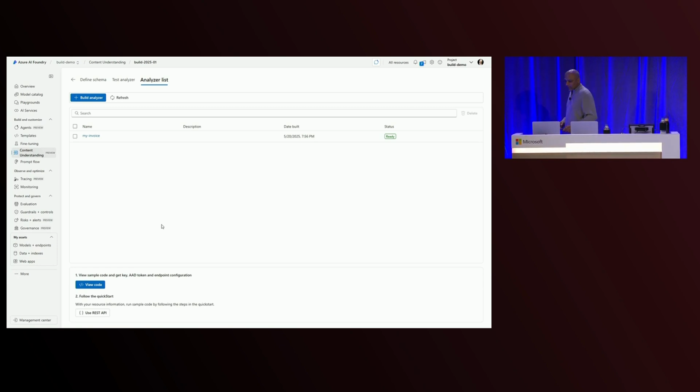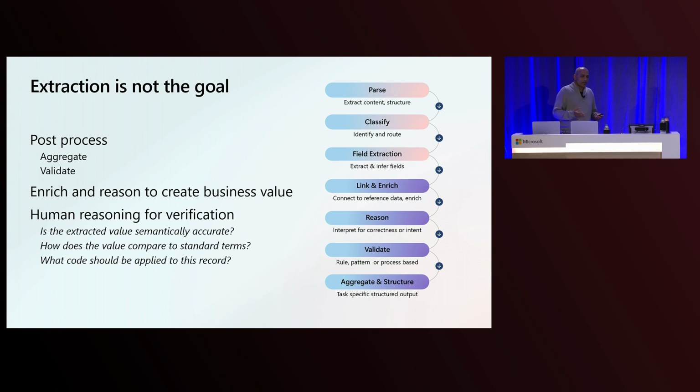So I thought this was a good way for us to level set on the capabilities that exist within Content Understanding today, as you think about where you could start using Content Understanding through the different scenarios that you're working on. Extraction is not what you're trying to do, right? I enjoy working on this problem, but extraction is not something that each of you enjoys working on.